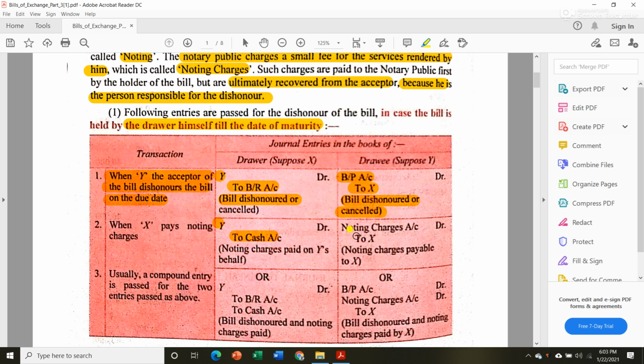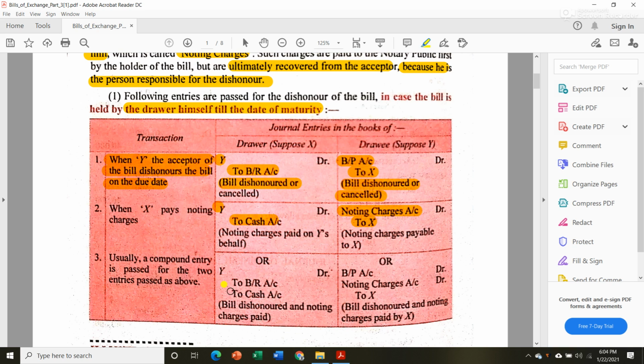Okay, then in the book of Y, we will make entry as noting charges account debit to X, because Y will have to pay noting charges to X ultimately. Okay, then at the last, a compound entry is passed for the two entries. Okay, now either you can pass two different entries in both parties' books, or you can just simply pass